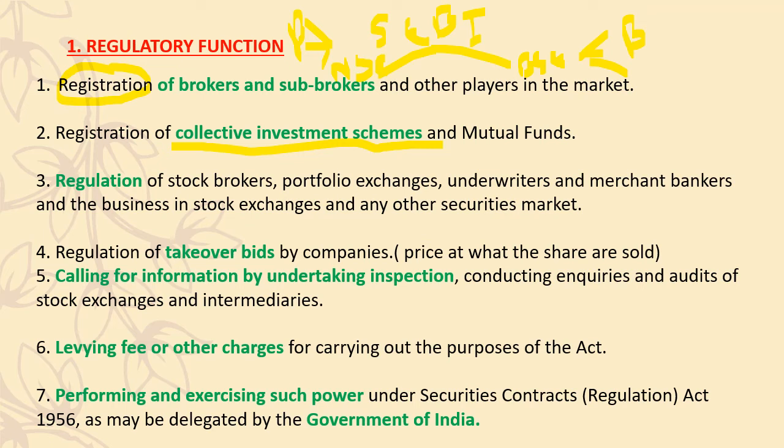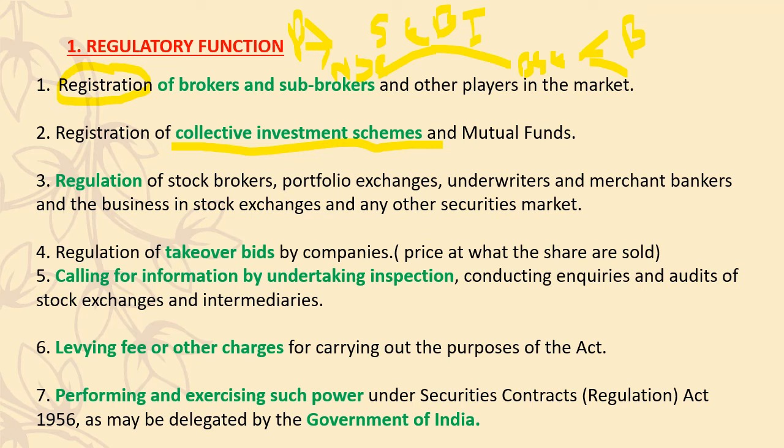So what is happening here? The registration of all these different schemes, whatever schemes the company is raising, has to be done in SEBI, so that today or tomorrow, if the investor wants to check something, SEBI has a detailed portfolio, detailed information about the particular investment scheme. It is like the government of India has details about whatever the company is doing, and it can provide all the information to the investors, so the investors can safely invest into these schemes. That's the meaning of collective investment schemes.